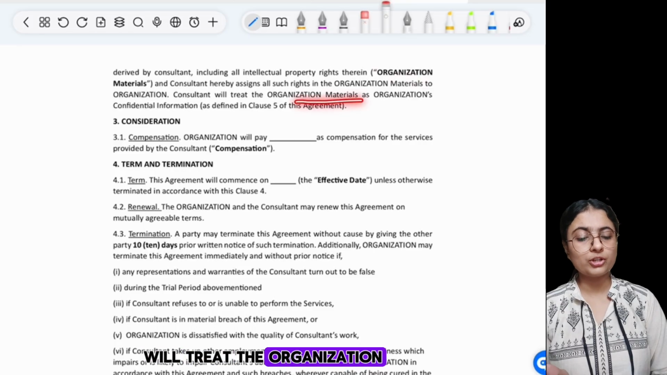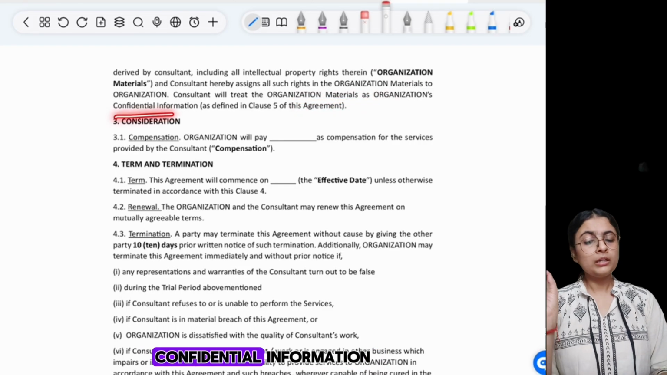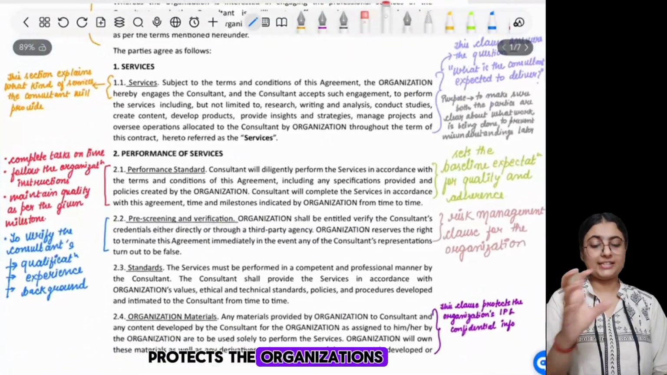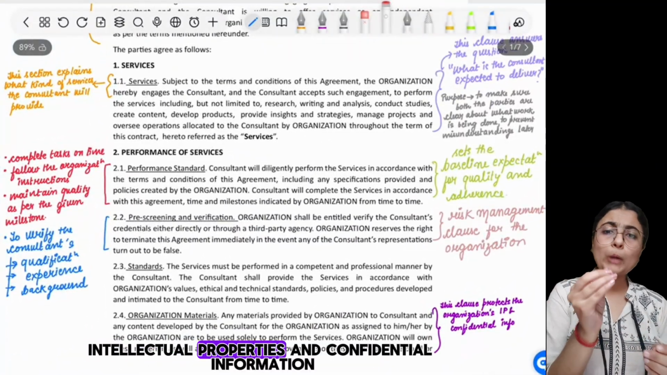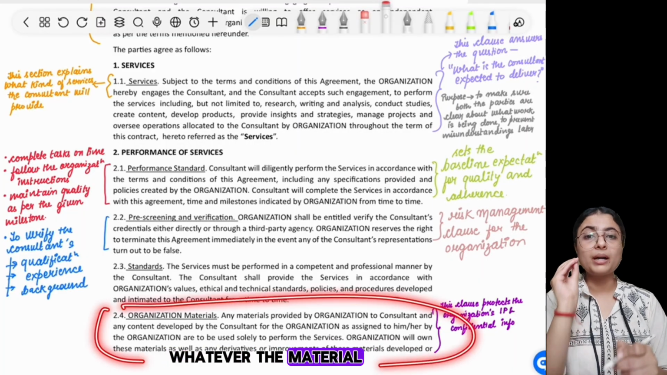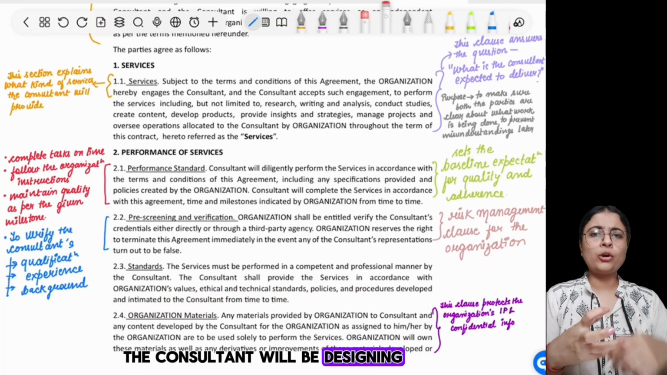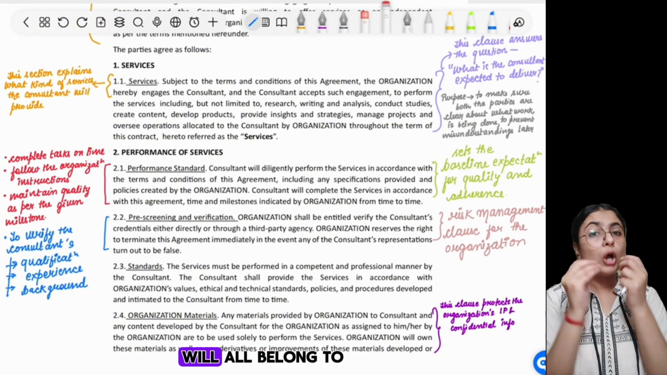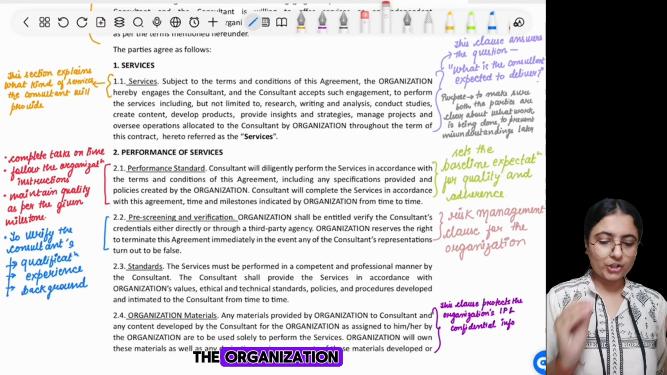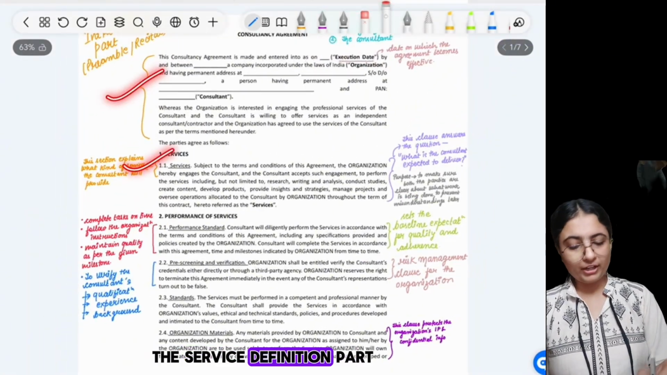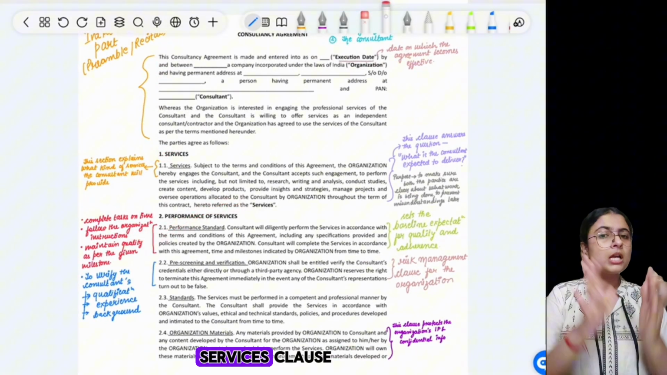Consultant will treat the organization material as organization confidential information. Now basically this clause protects the organization's intellectual properties and confidential information. It basically clarifies that whatever the material the consultant will be designing or will create, will alter, or will add, or will improve, will all belong to the organization. I hope you understood the preamble part, the service definition part, and the performance of services clause.